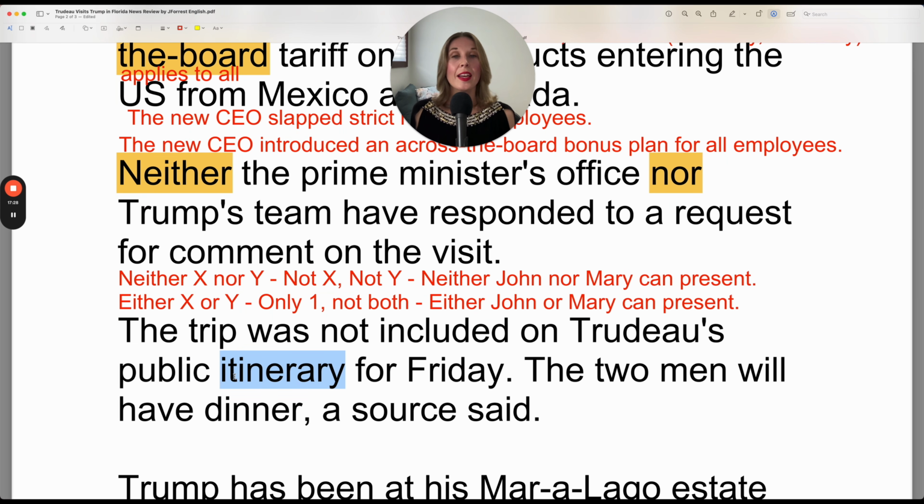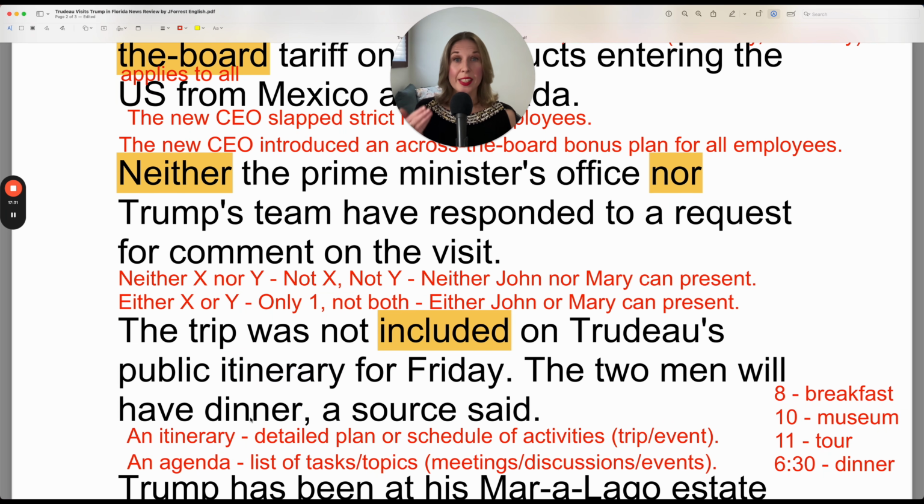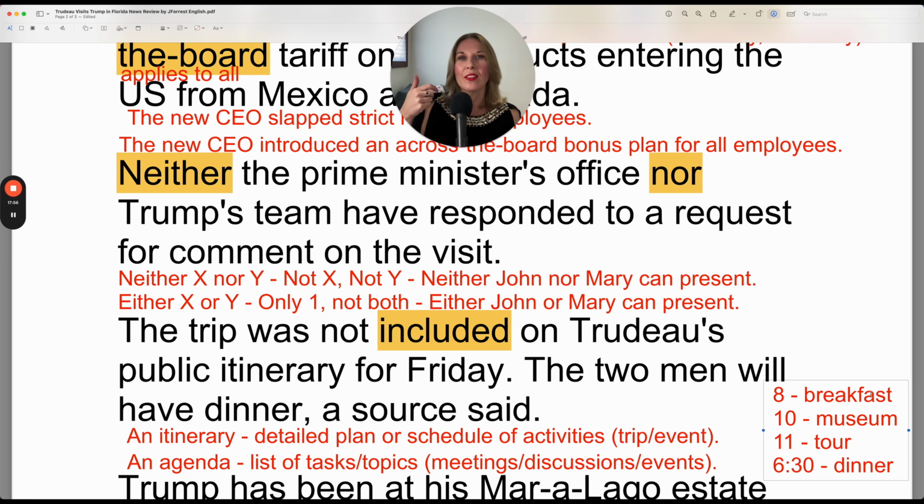Do you know what an itinerary is? An itinerary, repeat after me, itinerary. An itinerary is a detailed plan or schedule of activities. And we generally prepare this for a trip or an event. So here is not a detailed one. You would have a lot more details, but it would tell you, okay, 8 o'clock, breakfast. And it would probably include the location and even the transportation options. So you would include more details than just breakfast.